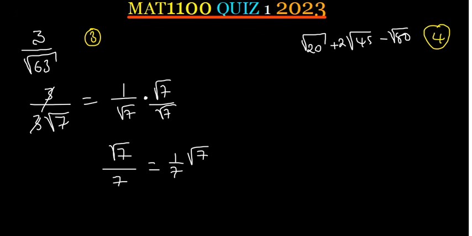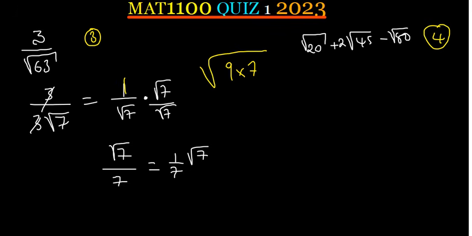Okay, 63 is 9 times 7. So the square root of 63 is the same as the square root of 9 times 7. Always make sure that you express a radical in terms of a square number. The square root of 9 is a 3, which we've written here, and then you are going to have the square root of 7, which we can't find. The 3's are able to simplify, so we're going to have 1 over square root of 7.